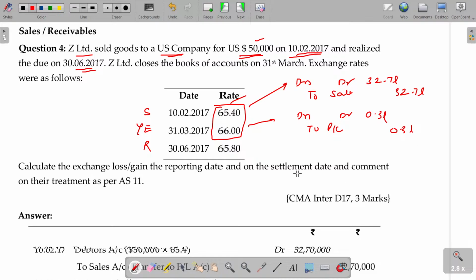Next, on the settlement date, you got 20 paise lesser loss. So, the amount recoverable from the debtors being 32.7 plus 0.3, 33 lakhs. But you get how much? Only 65.8 into 50,000. You will be getting 32.9 lakhs only. Now you got 0.9 lakhs lesser, which is a loss. Debit to P&L account. Clear? This is what is related to the transaction.